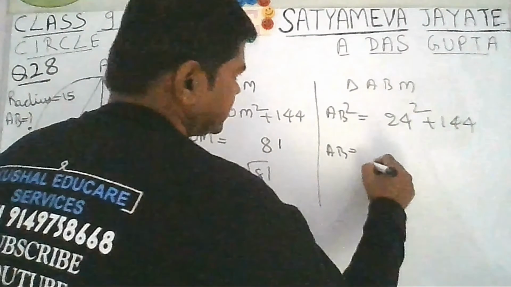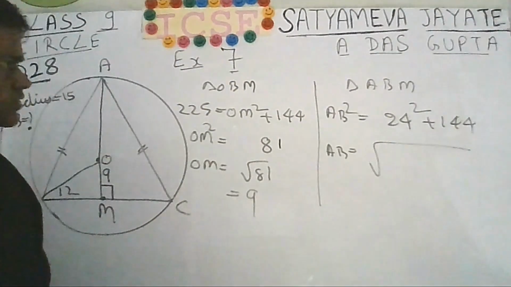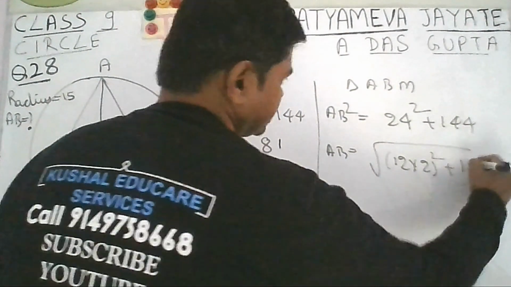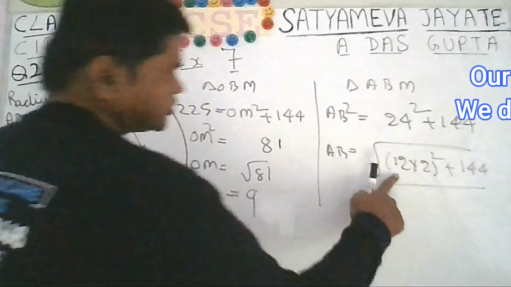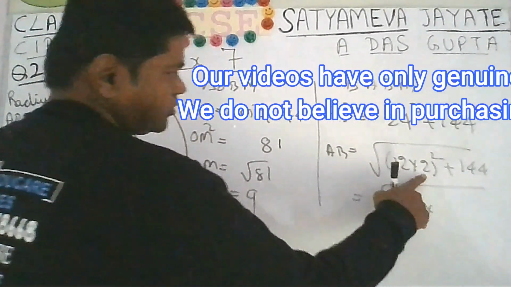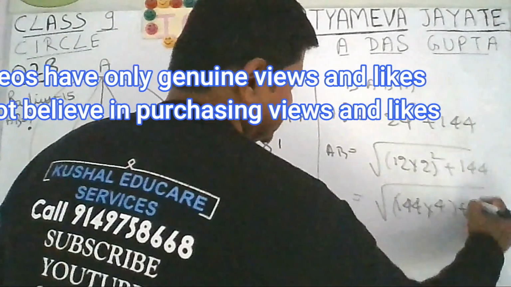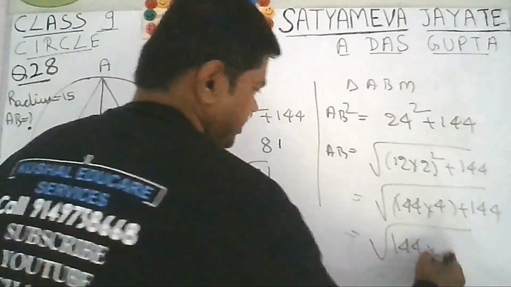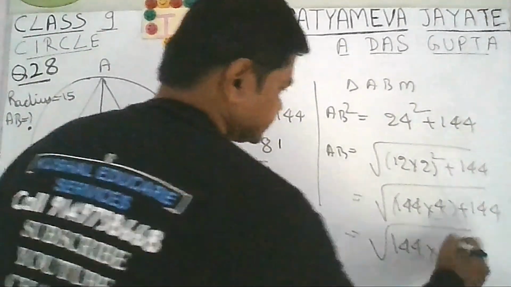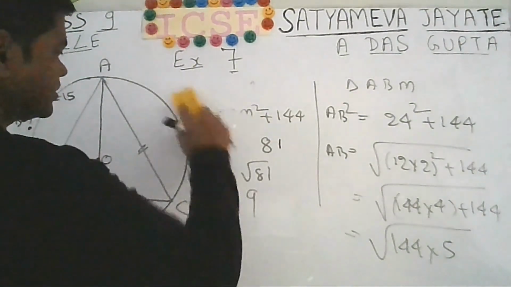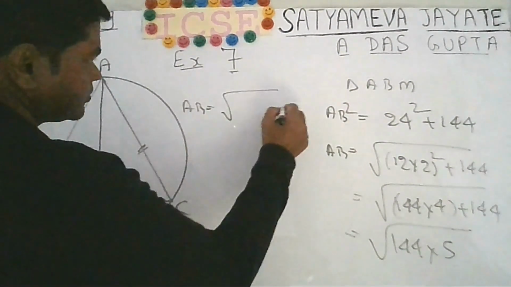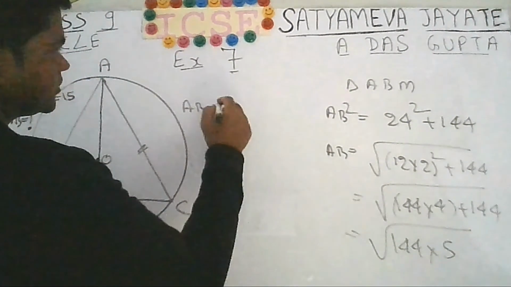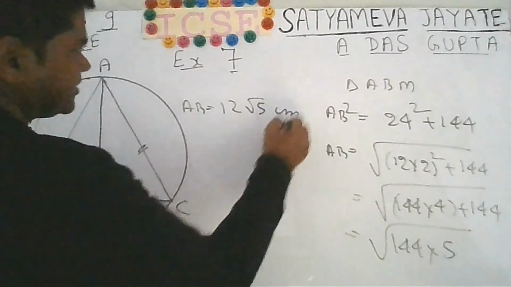So AB will be equal to under root 24 square. So it will be 12 into 2, isn't it? Whole square plus 144. So 12 square is 144, into 2 square is 4, plus 144. You can take 144 common, then you will get 4 plus 1, 5. Okay, so this will be 144, 12 will come out. So it will be 12 under root 5 centimeter.